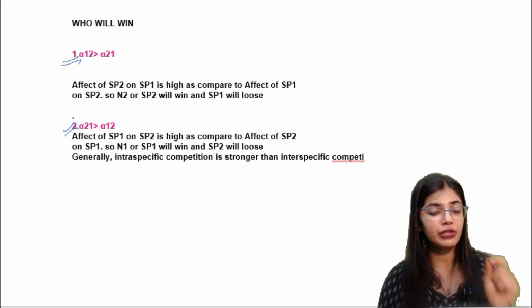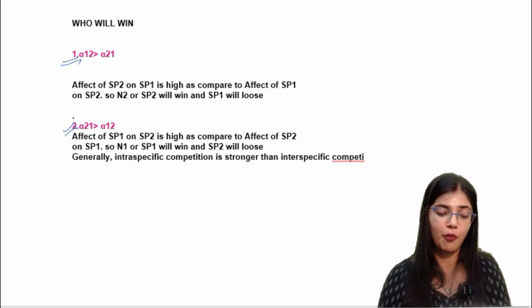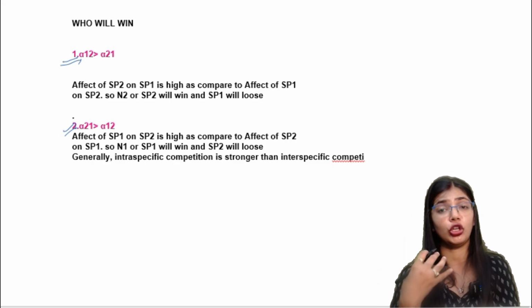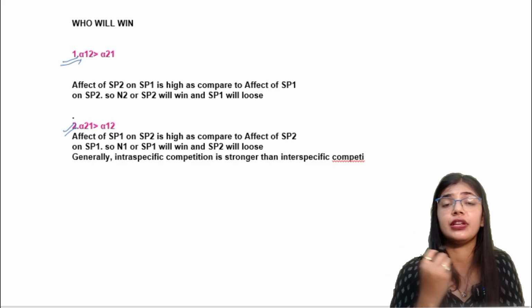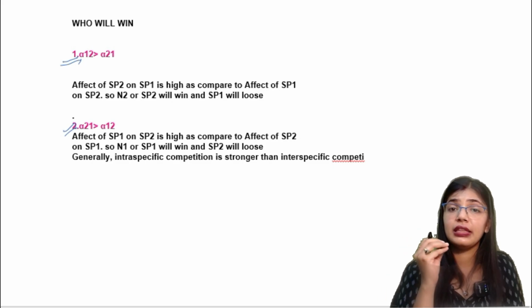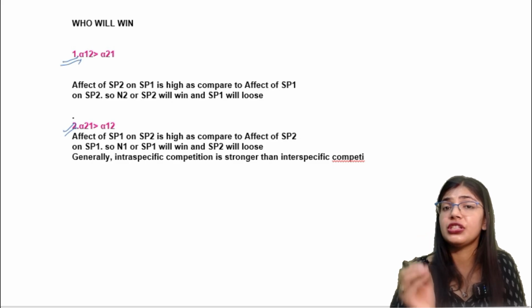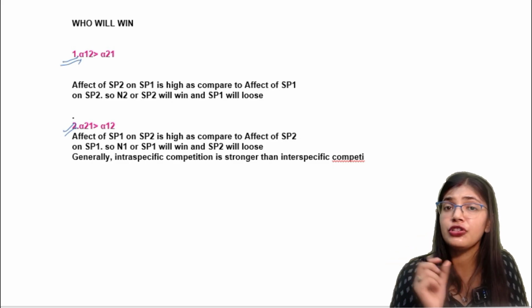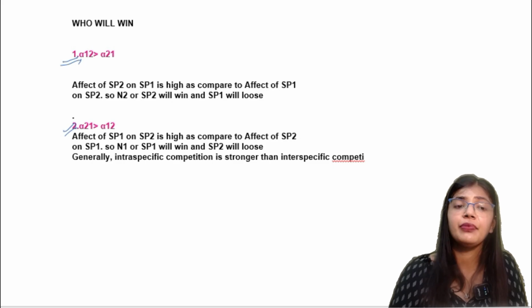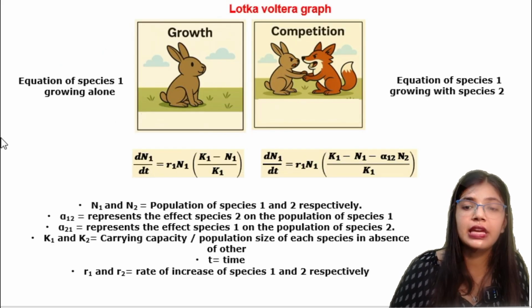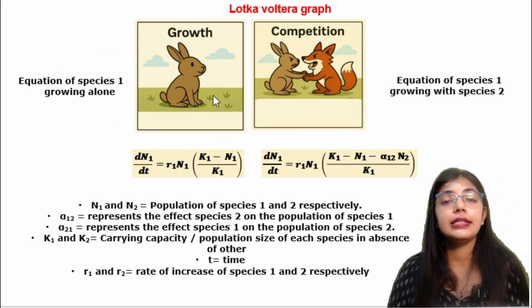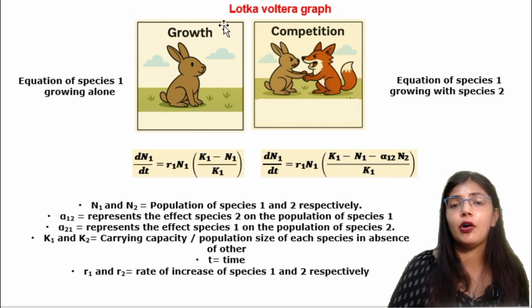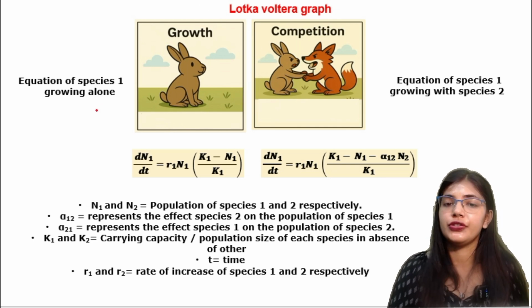Okay, now we will see how the Lotka-Volterra model's equation is used, how the logistic growth equation is used in the Lotka-Volterra model. So here you can see how the Lotka-Volterra model is using the logistic growth.